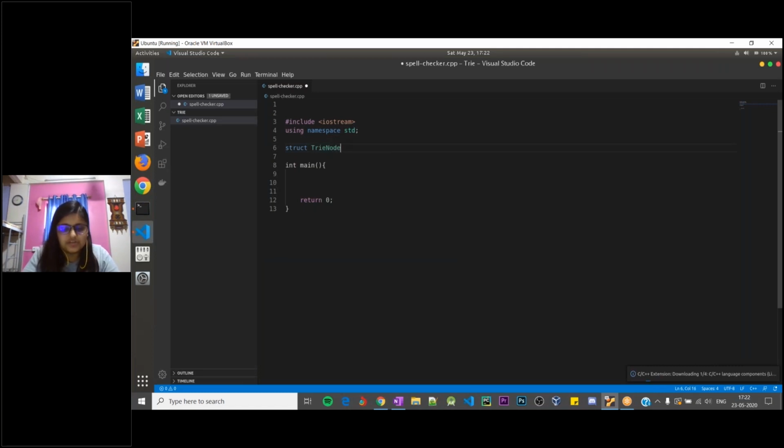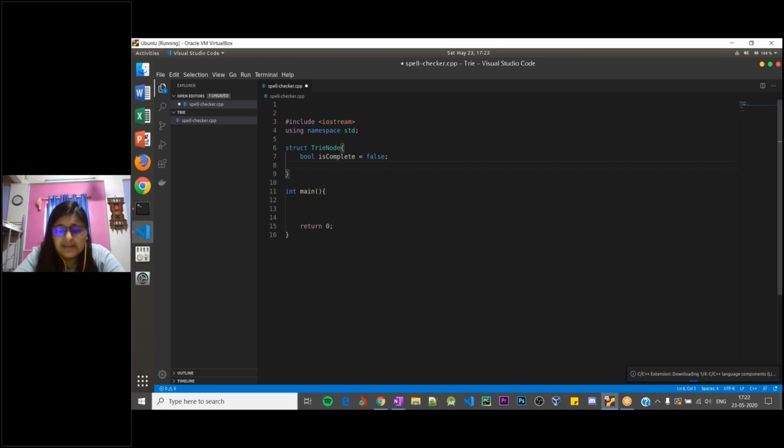I'll call it trie node. It will have two parameters. It will have a bool parameter, a boolean value, whether it is terminating, or you can call it is complete. By default, I'll set it to false. As and when required, we can change the variable value to true.